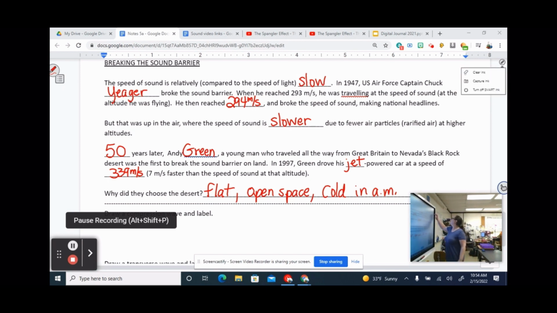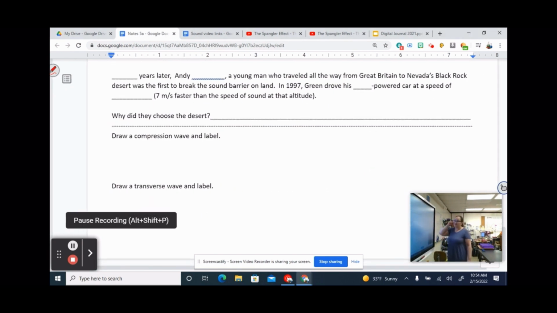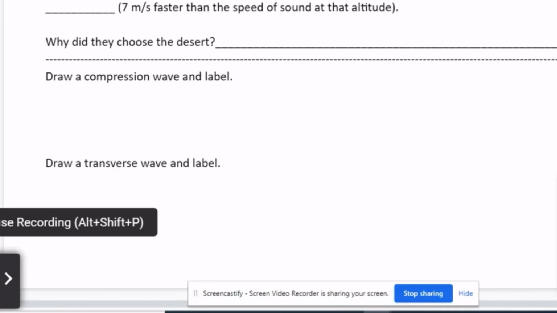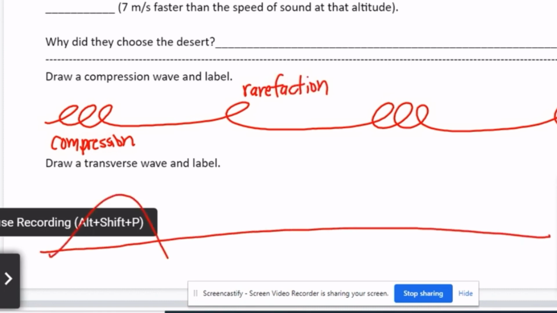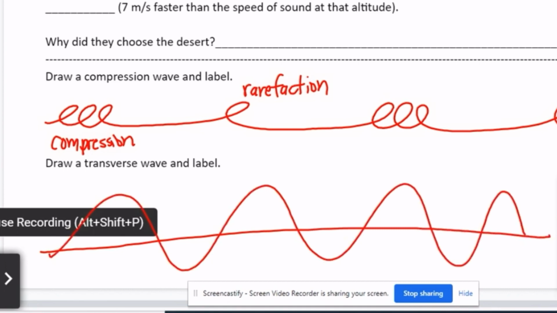All right, again, pause it if you need to. For this last part, if you're doing this in Cami, you should be able to do this in Cami, but if not, just do it on paper. I want you to draw a compression wave and label. Remember your 3 options, but I really do recommend this Slinky, so that's the only one I'm going to do. You're going to do areas where it's compressed together and spread apart. Label this compression, and this is a rarefaction. Down here, we're drawing a transverse wave, so we need our node, crest, and trough.